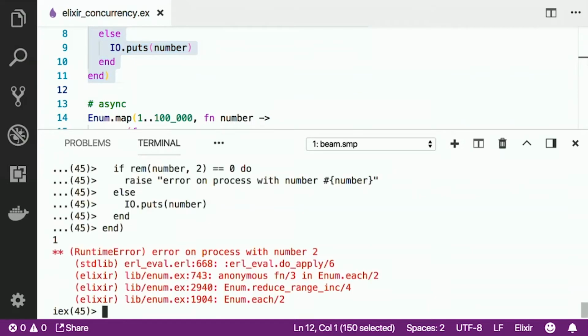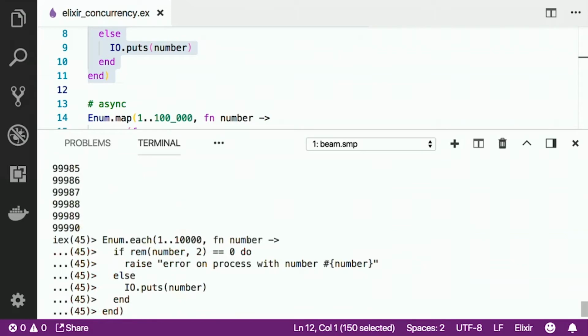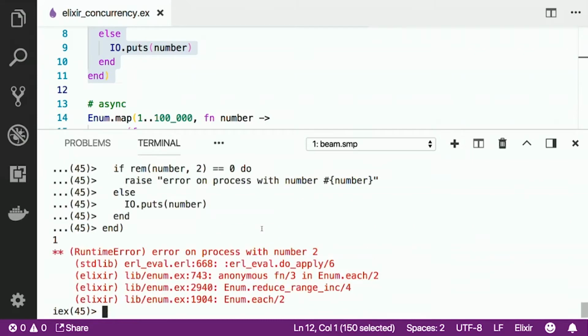So if we're running a synchronous process, what I'm doing here is looping through numbers 1 to 10,000, and I've got an if-else statement here. What we're doing is finding the even numbers, and if there's an even number, then we'll raise an error, otherwise let's output the number. As you can see, the process stops on 2 being even, and the process has crashed.